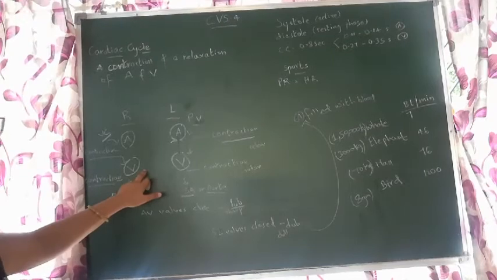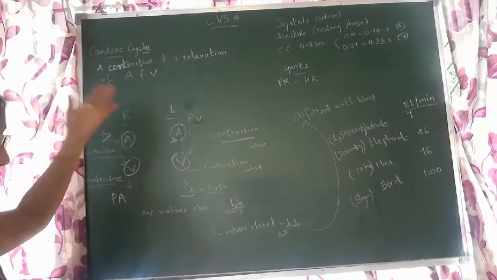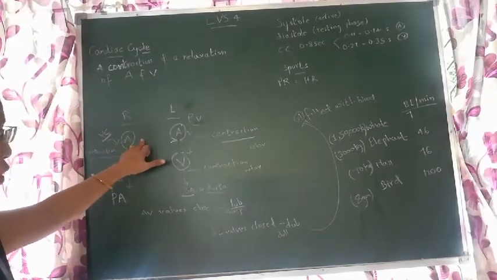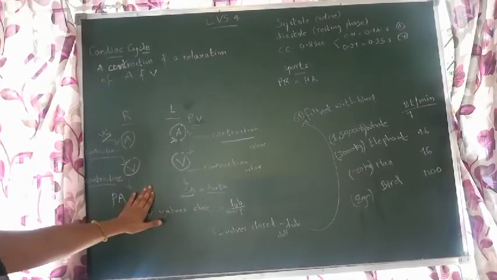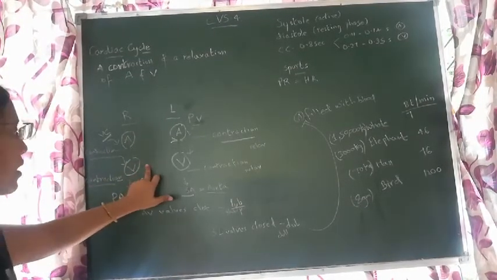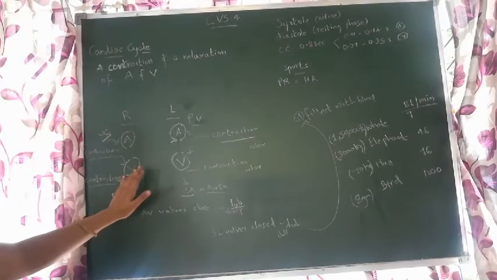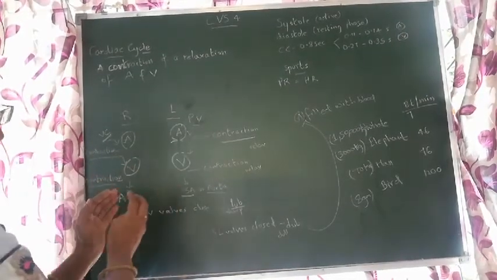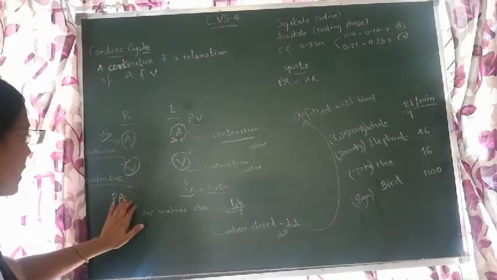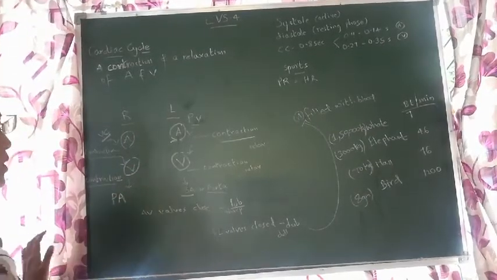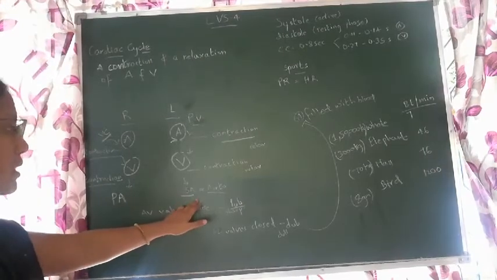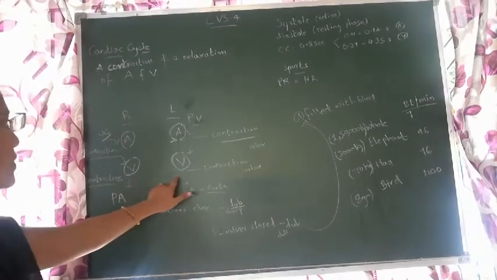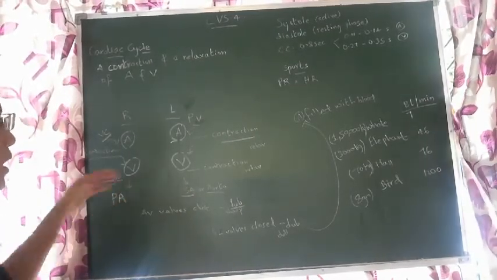Because ventricles contract, just like previously atria contracted to send blood into ventricles. In the same way here, ventricles are contracting. When the ventricles contract, only then will the blood in the ventricles enter the vessels. When the blood has completely entered the vessels, immediately the semi-lunar valves close.